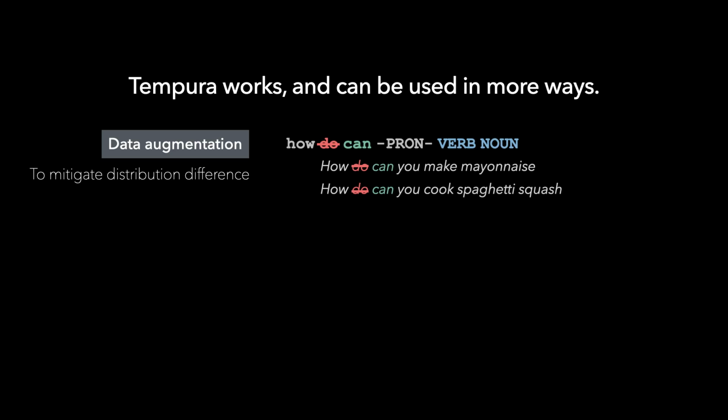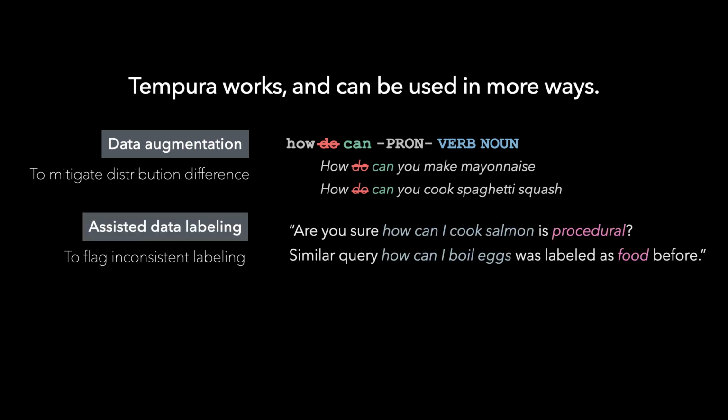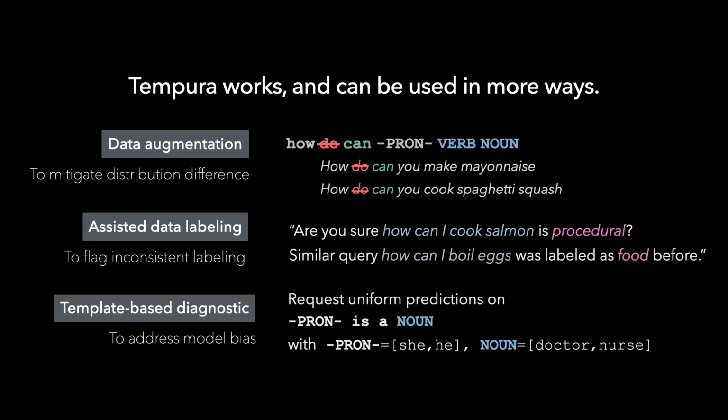We imagine Tempura, or essentially the structural template exploration approach, to be useful in many more ways. First, developers can mitigate the distribution difference through data augmentation. To flag potential inconsistent labels, the dataset requester can use the templates to provide a global perspective in the data labeling process. The system can easily compare a newly labeled query to its structurally similar previously labeled queries and warn the labeler if the labels do not match. Also, quality analysts and designers can build template-based diagnostic sets to address model biases.